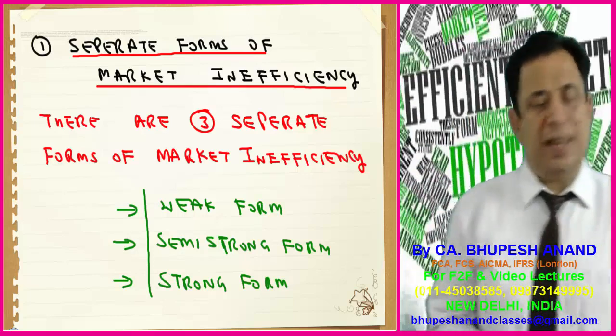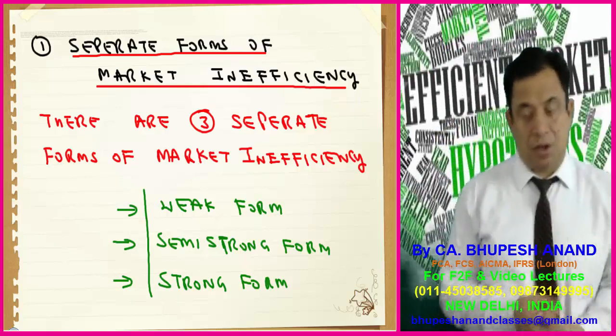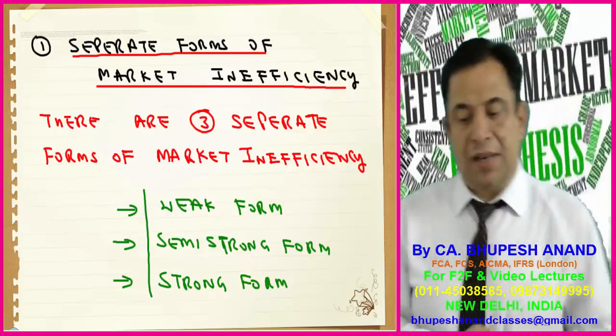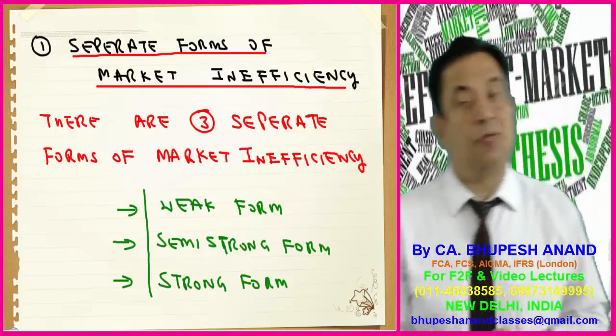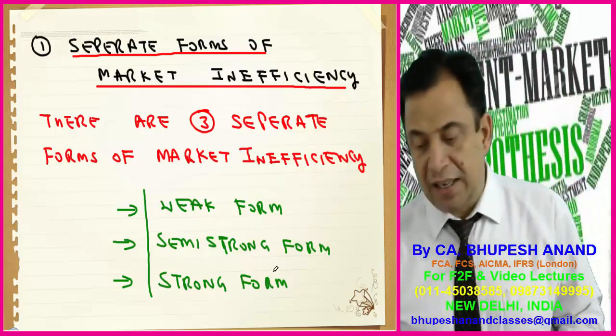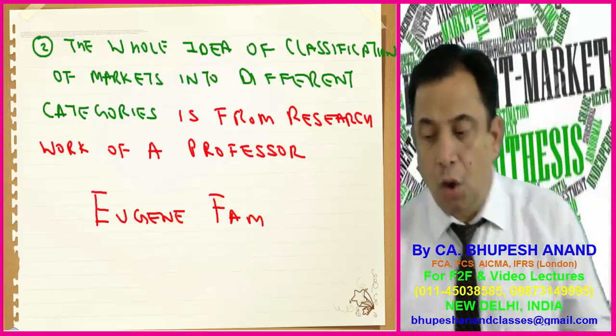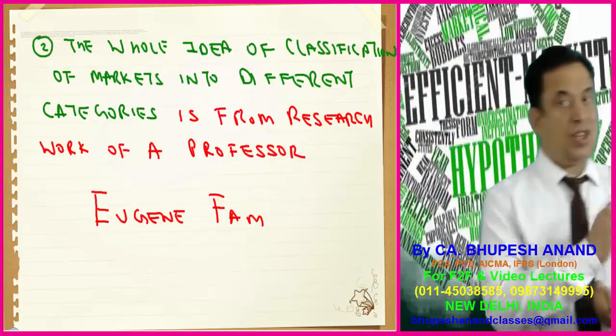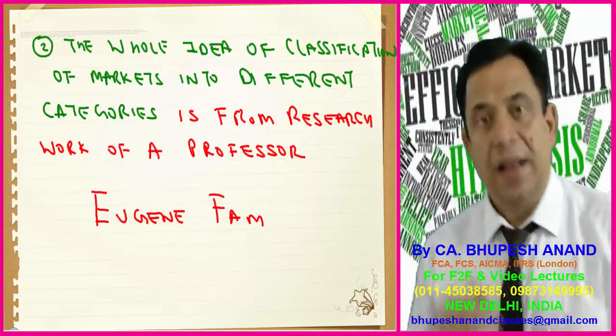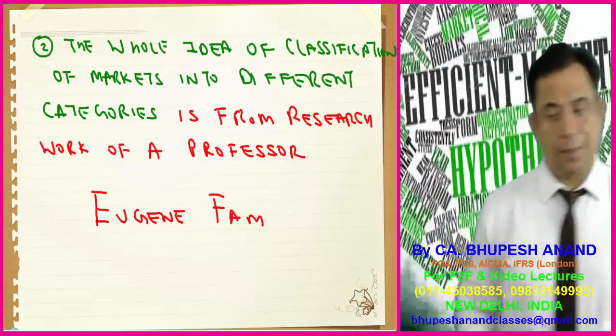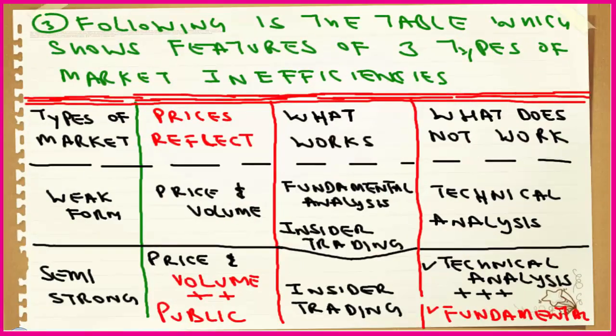So the first point, my dear friends, please take out your registers. Separate forms of market efficiency. There are three separate forms of market inefficiency: weak form, semi-strong, and strong. The whole idea of this classification into different markets was invented by Eugene Fama through his research paper and these hypotheses. We have seen the image of Eugene Fama. Now the most important part of today's lecture is this chart, this table. You have to prepare this table as it is, and then I will explain what each part means.